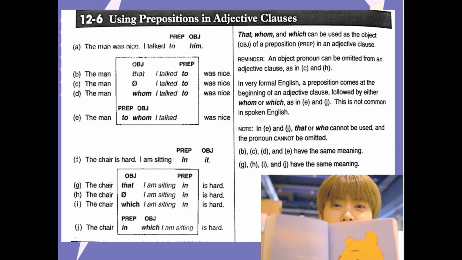The chair I am sitting in is hard. Now we are going to use which. The chair which I'm sitting in is hard. And example J is the very formal form. The chair in which I'm sitting is hard. G, H, I, and J have the same meaning.